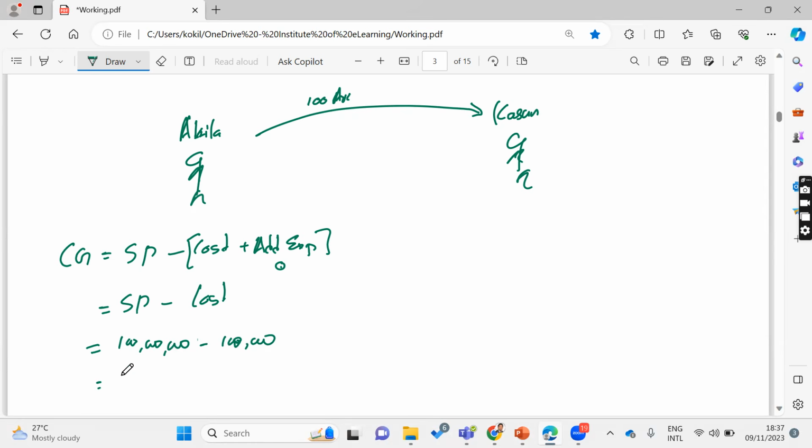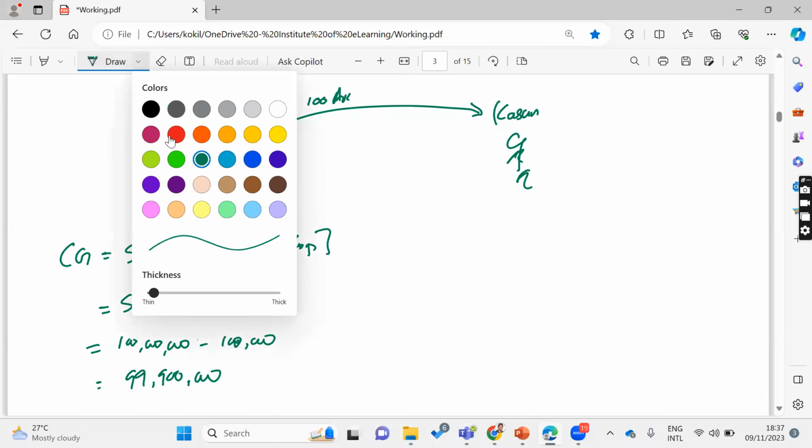Selling price minus cost. 100 million minus 100,000, right? Then 99 million 900,000 would be the capital gain. Because the old grandparents purchased this only for 100,000, maybe in 1980, right?